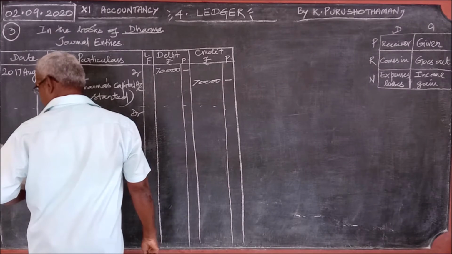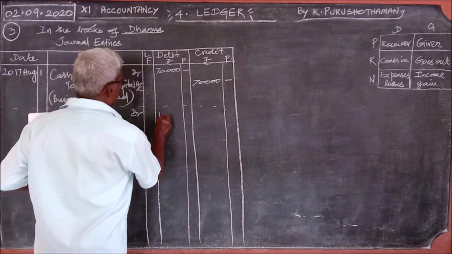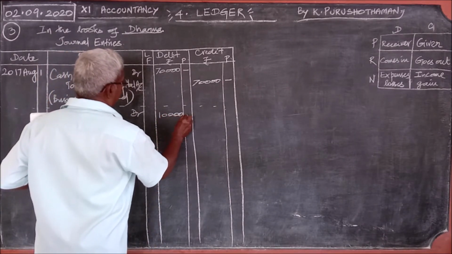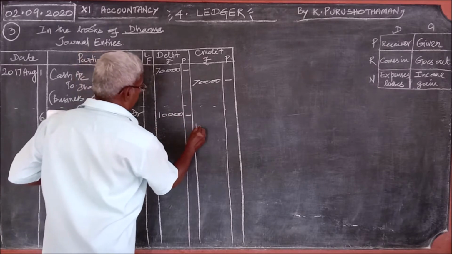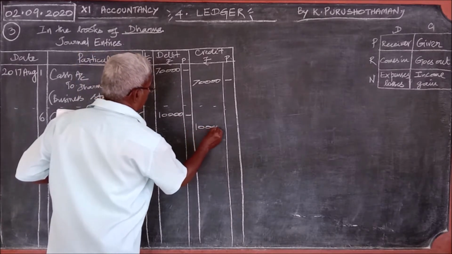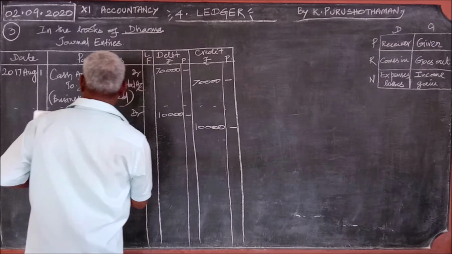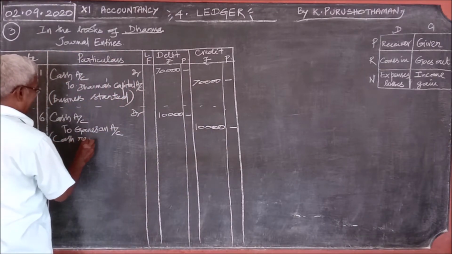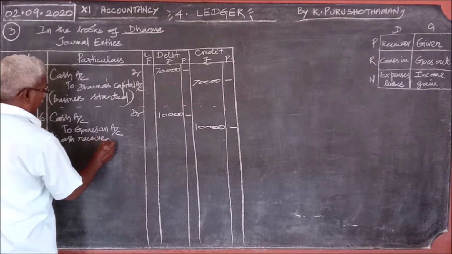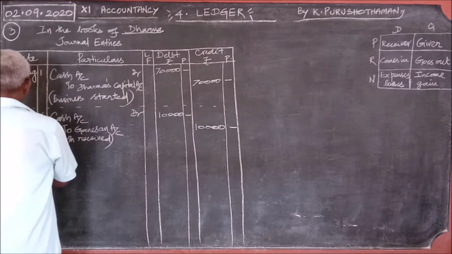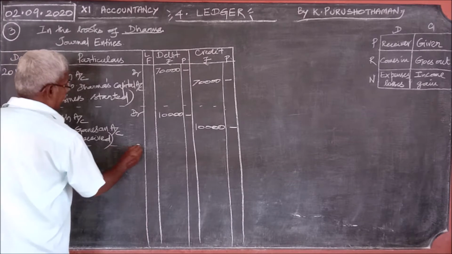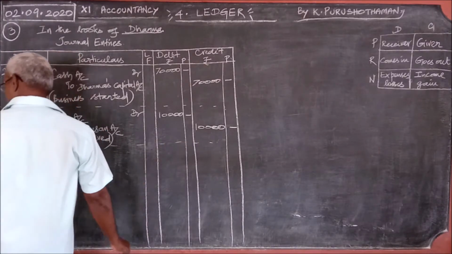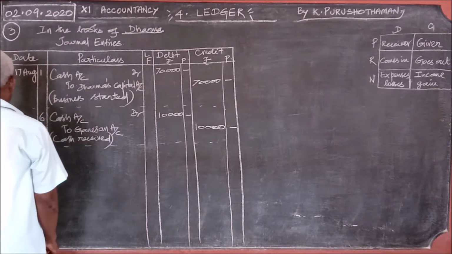The amount is 10,000. Narration: cash received. Then, after 6th, the next transaction will be rent paid.